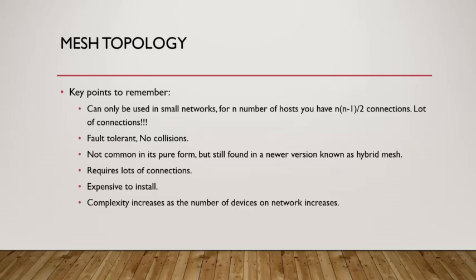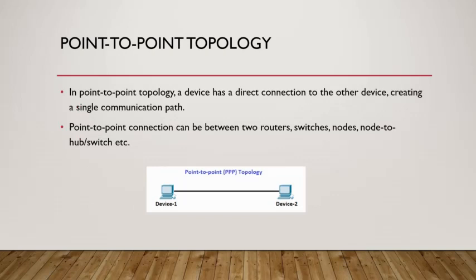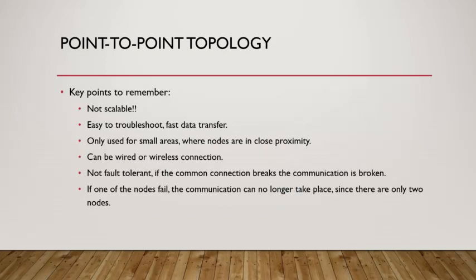Point to point topology. In a point to point topology, a device has a direct connection to the other device, creating a single communication path. A point to point connection can be between two routers, switches, nodes, or from a node to a hub or a switch. It is between two devices and thus it is not scalable. Since it is between two devices, it has very fast data transfer speed and is also easy to troubleshoot. It can only be used for small areas where nodes are in close proximity. The type of medium used to connect nodes can be wired or wireless.